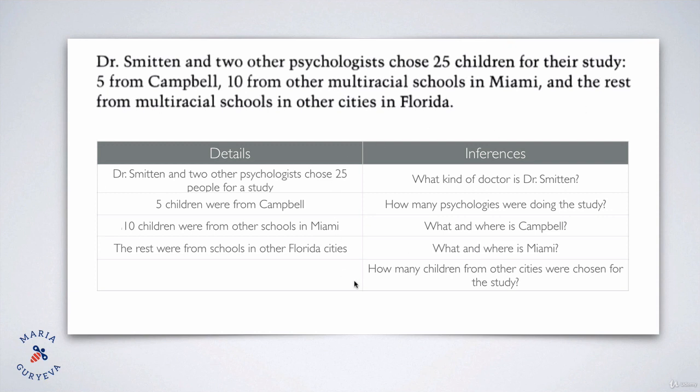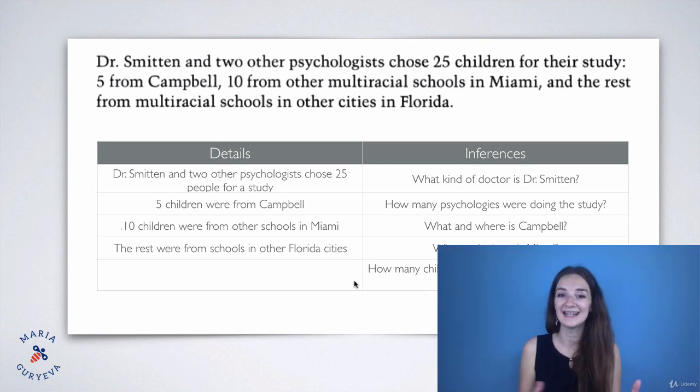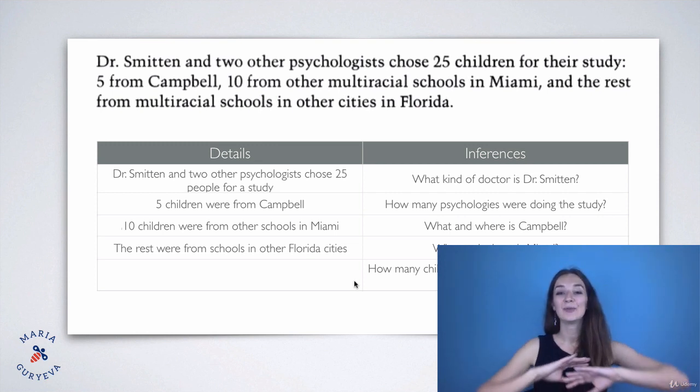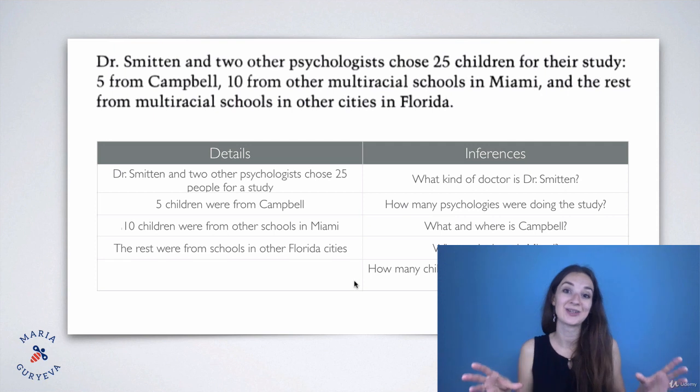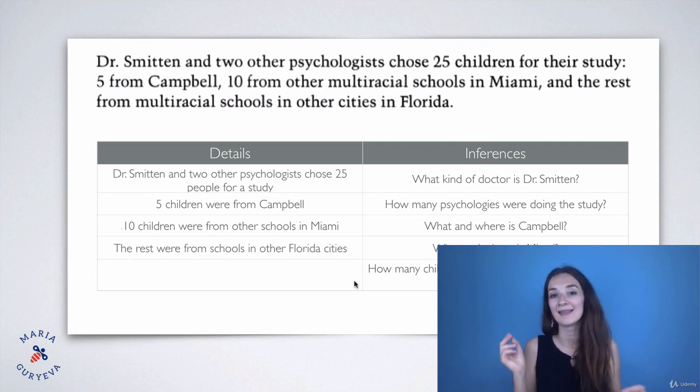This is our conclusion. So in this example, I wanted to show you how we know what is a detail and what is an inference, so that you know what kind of inferences are expected from you on a TOEFL test. And of course, we have a lot of examples where you can practice this skill of making inferences. So pay attention to the examples, do them, and if you master the skill of answering the inferences questions in the reading section, again, you will have a lot of boost of your reading score on the TOEFL test, because inferences are the second most popular question type in the reading section, so you really want to nail it. All right? Thanks for watching.